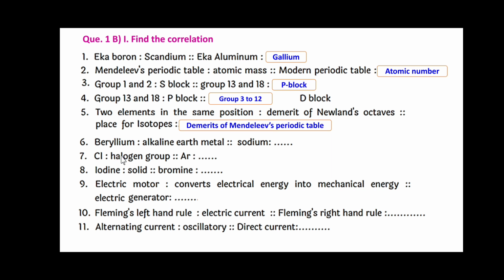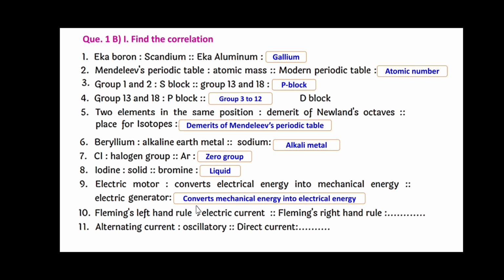Beryllium is an alkaline earth metal, whereas sodium is an alkali metal. Chlorine belongs to the halogen group, and argon belongs to the zero group elements. Iodine is in solid state, whereas bromine is in liquid state. An electric motor converts electrical energy into mechanical energy, whereas an electric generator converts mechanical energy into electrical energy.